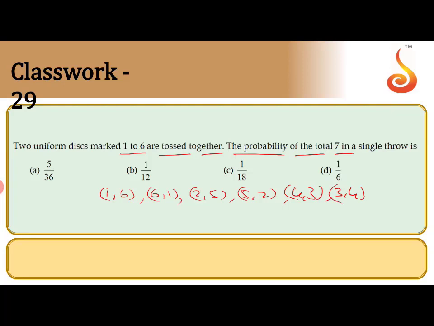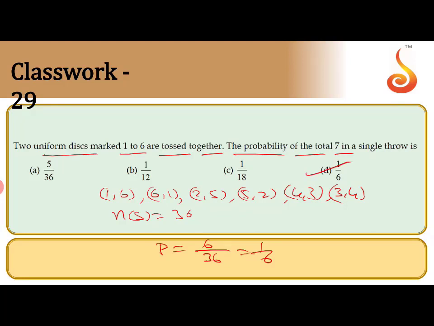These are the possibilities to get the total 7. Count here: 1 2 3 4 5 6. Two uniform dice means n of S is 36. The probability will be 6 by 36, that gives 1 by 6. It's a very simple question.